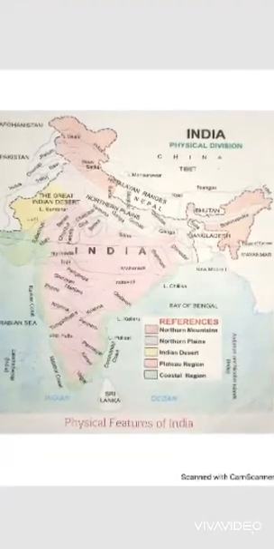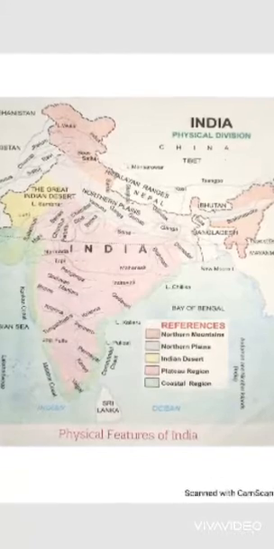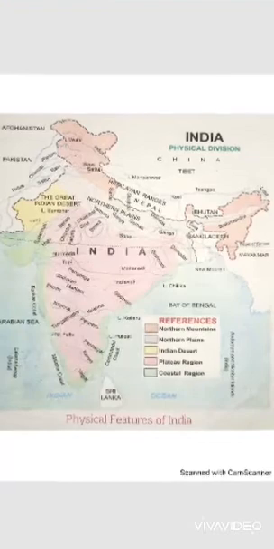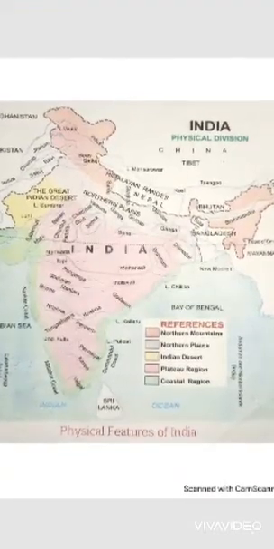Among the 29 states, 7 states in northeastern India are called the Seven Sisters. These include Assam, Manipur, Arunachal Pradesh, Meghalaya, Mizoram, Nagaland and Tripura.